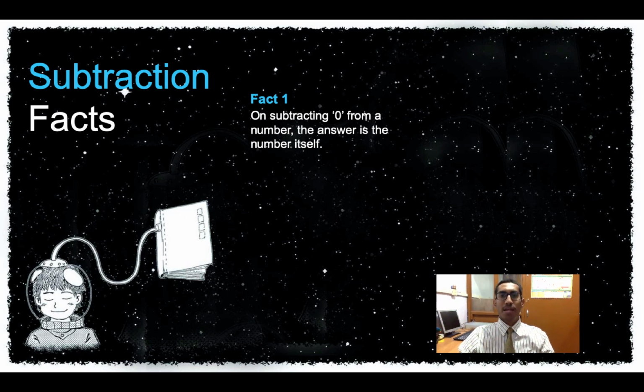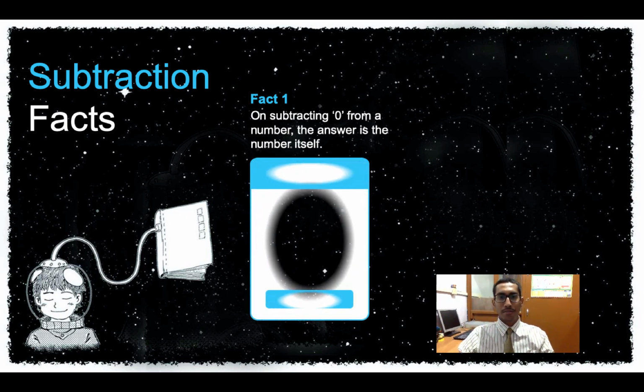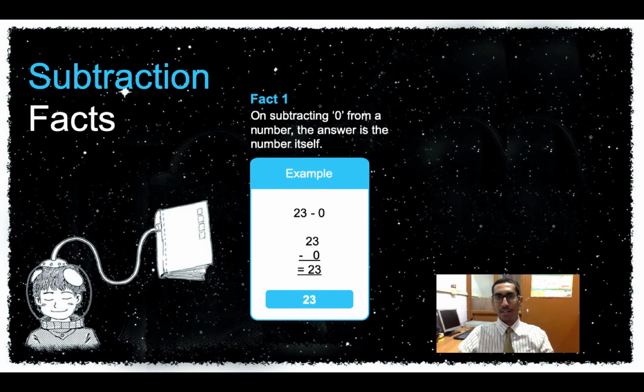Okay, for example, I give you a number which is 23, and I say subtract 0 from this. So what will happen if I take away nothing from a number? The answer is always going to be the number itself. This is a very simple fact to remember. Whenever anyone asks you if 0 is being subtracted from a number, what is the answer? You say the number itself.